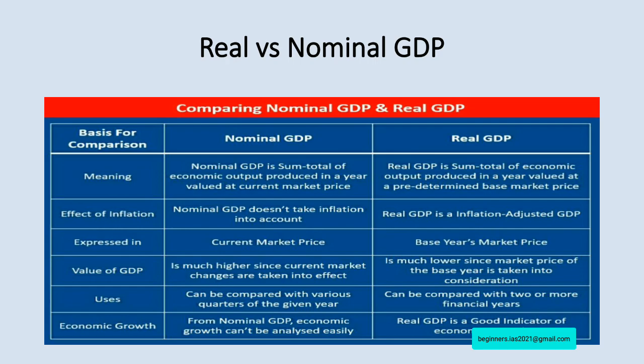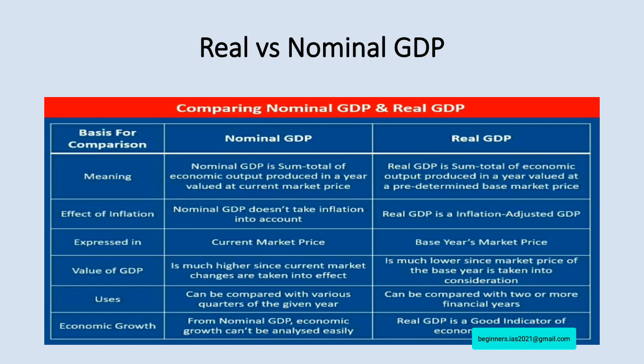Real GDP is the sum total of economic output produced in a year valued at the predetermined base year market price. What are the effects of inflation? The nominal GDP does not take inflation into account, as we have discussed earlier. The real GDP is the inflation adjusted GDP.